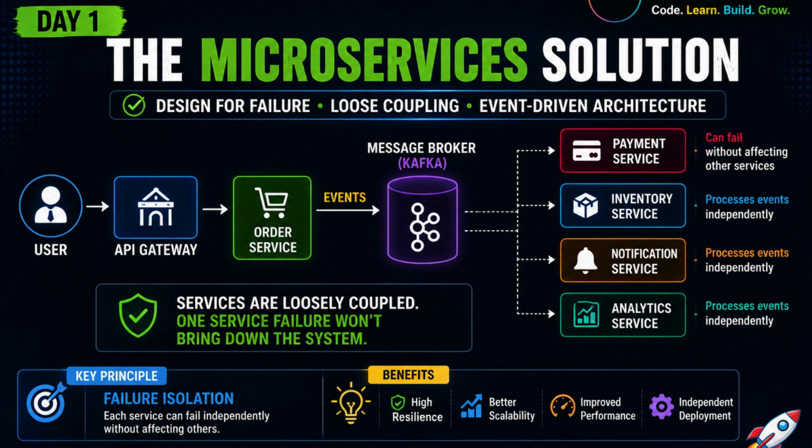The better approach is to design for failure. Use synchronous calls only when immediate results are required, and use asynchronous messaging where it fits the business flow. A message broker such as Kafka can reduce tight coupling between services. Combine this with timeouts, circuit breakers, and monitoring to isolate failures.